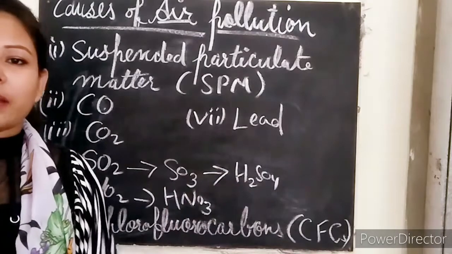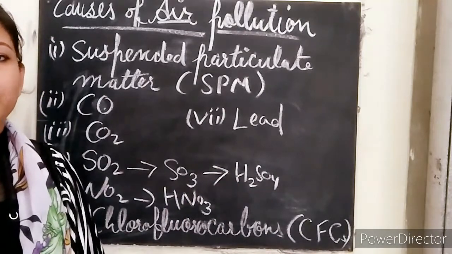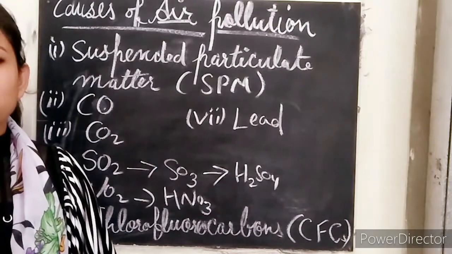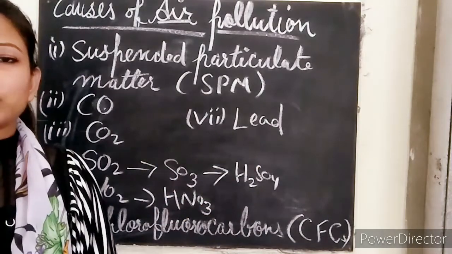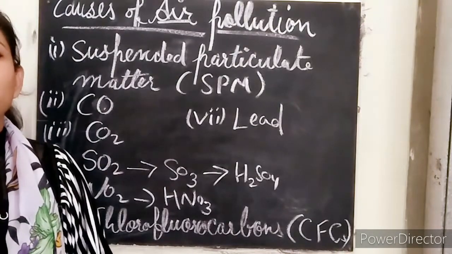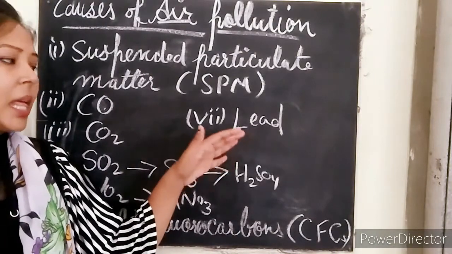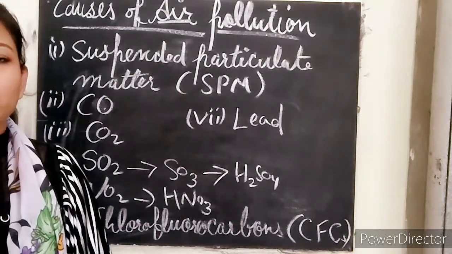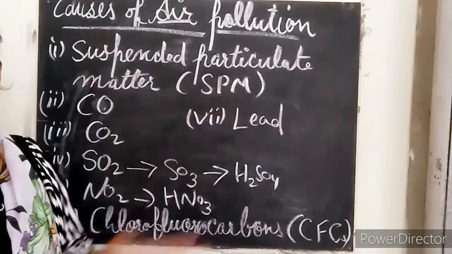So the last one we have is lead, and lead compounds are being used in automobiles for the prevention of knocking of the engines. This also leads to some diseases like mental disorder and brain damage, because lead can easily be absorbed by our bodies, okay? So this is all about the causes of air pollution.